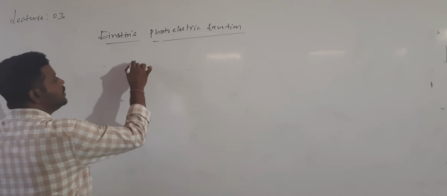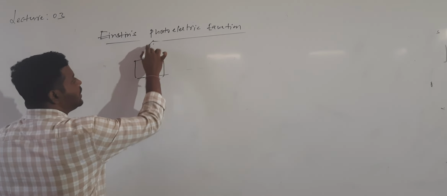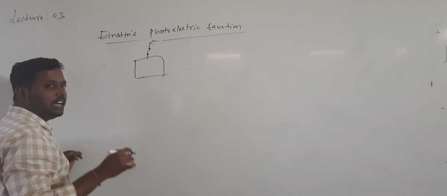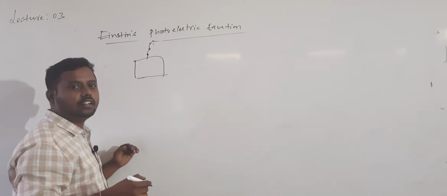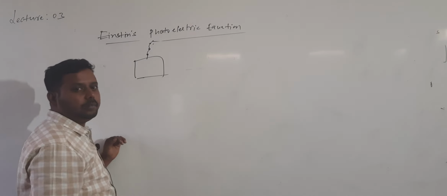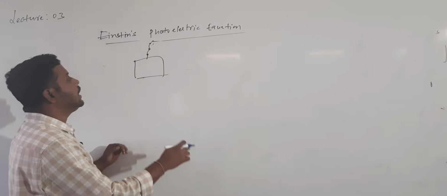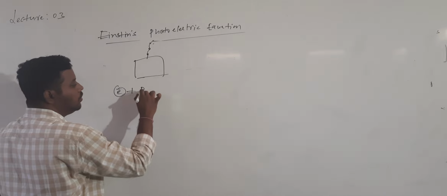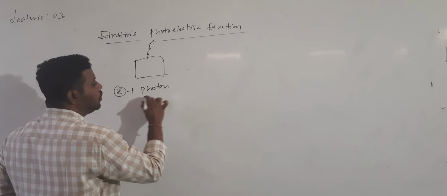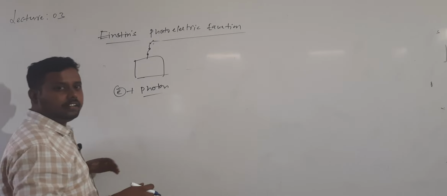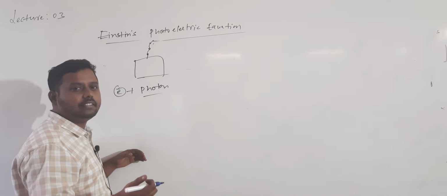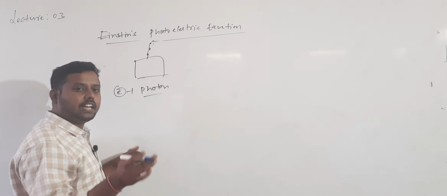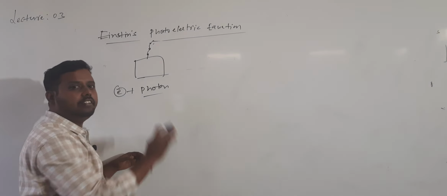According to Einstein, now this is the metal surface, and radiation is incident on the metal surface. According to Einstein, radiation, nothing but light, has discrete energy packets called photons. Whenever radiation is incident on the metal surface, a collision will occur between the electron and the photon. Electron collides with the photon. Photon, you know that, it is not proton, photon. Photons are nothing but energy particles, energy packets. The rest mass of a photon is 0. Photons, when they are in motion, only then will they have a mass.